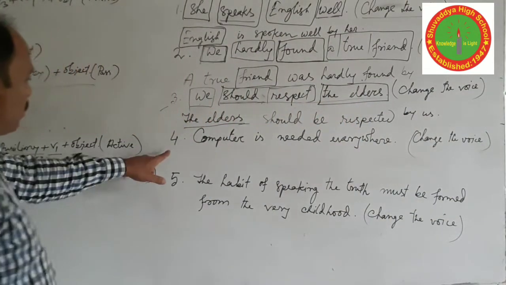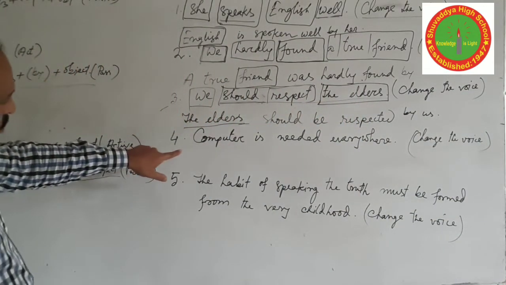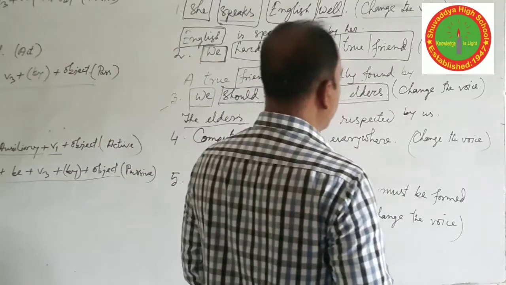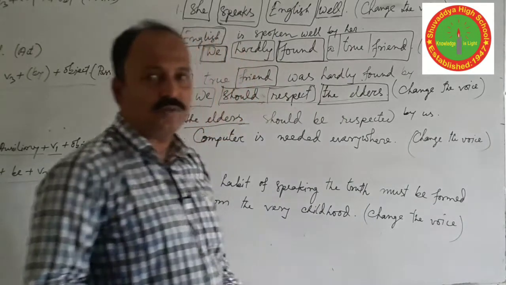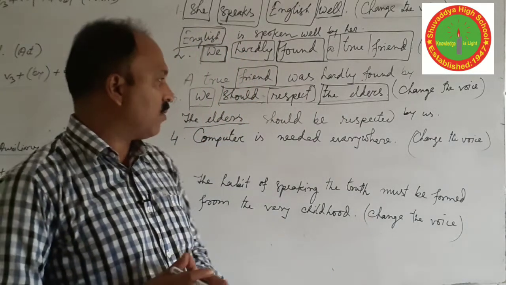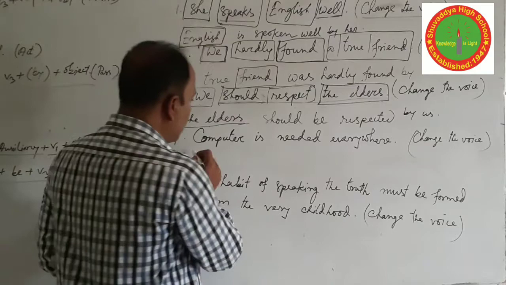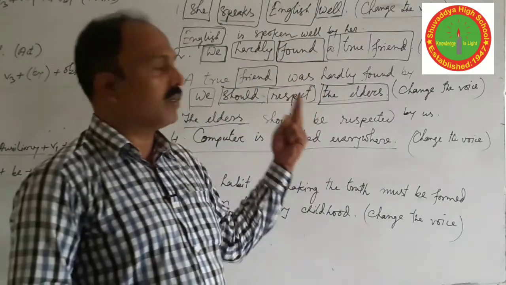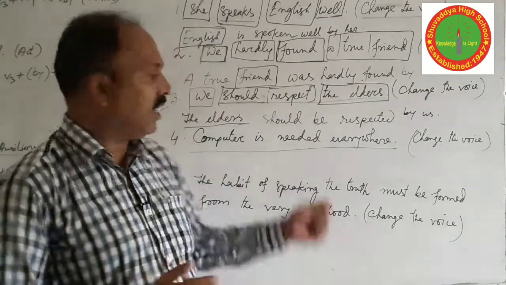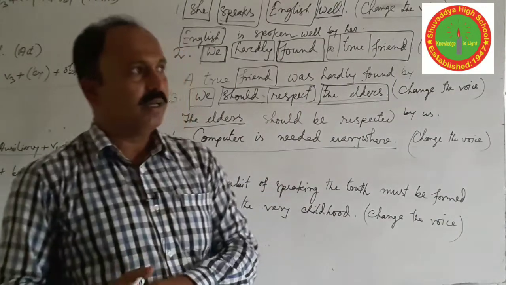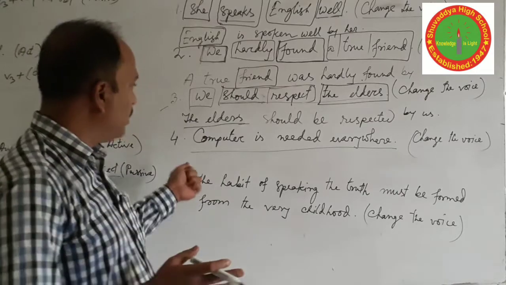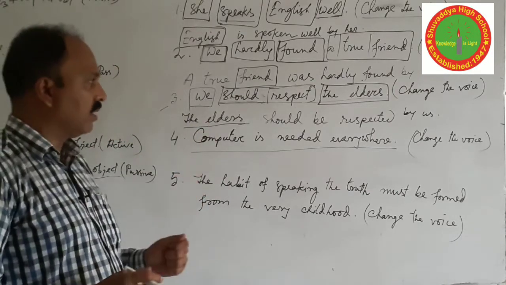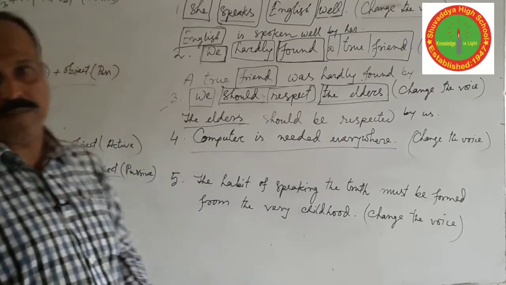So we move on to question number 4. Computer is needed everywhere. It is your first duty to identify whether the sentence is active or passive. Then tip number 2: you have to identify the subject, verb and object. And when you are going to write the answer, you have to write the object first for active to passive.